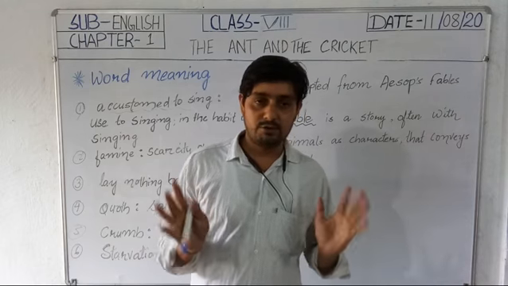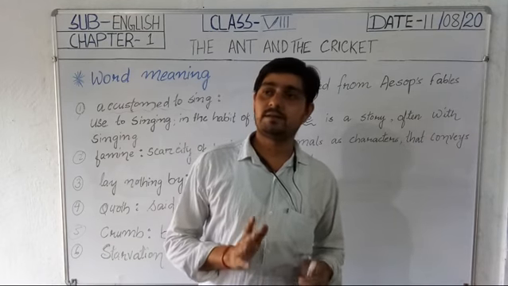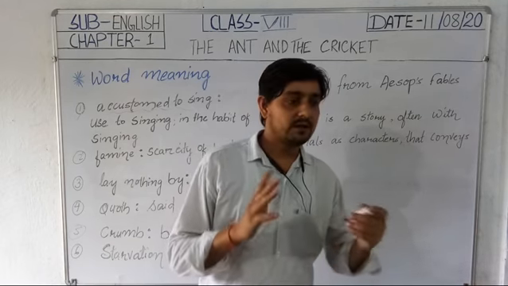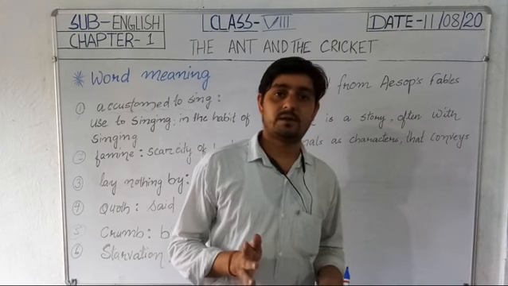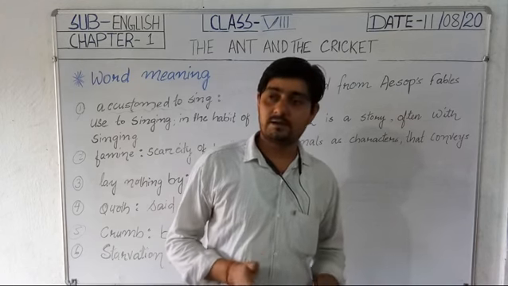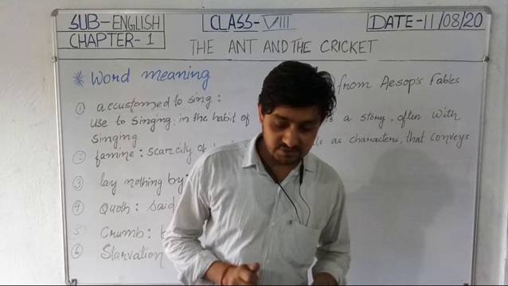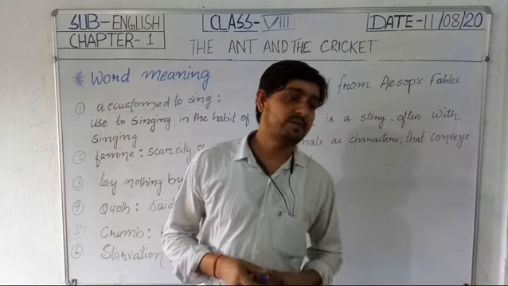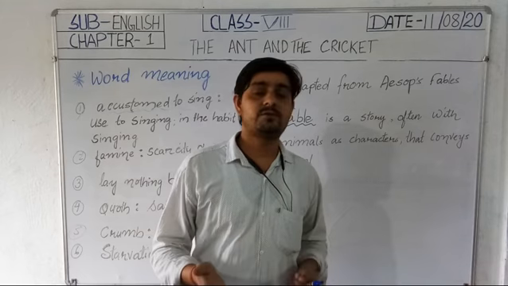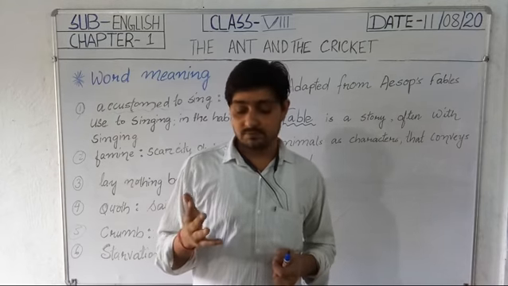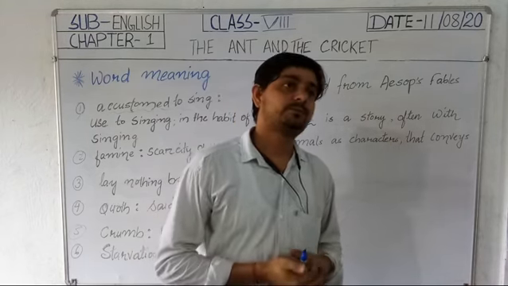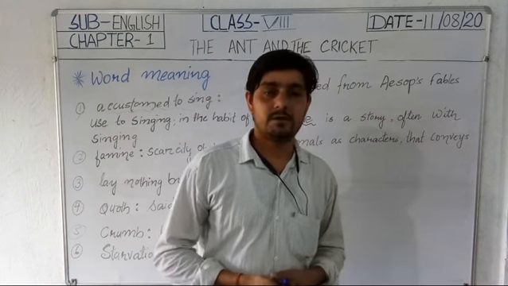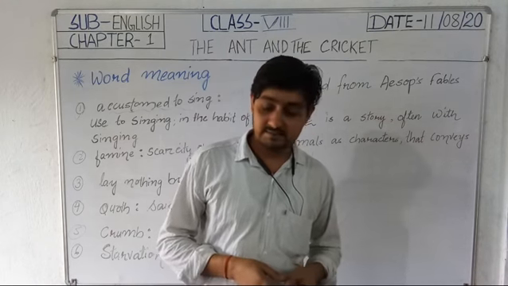The 4 legs cricket, we already know, is the grasshopper, but who are these 2 legs creatures, this cricket? The poet compares the 2 legs with human beings also.